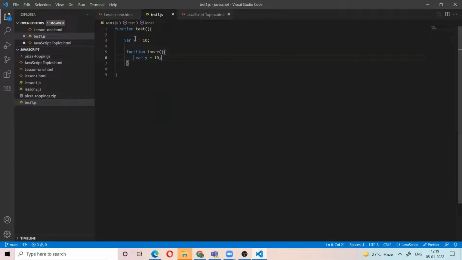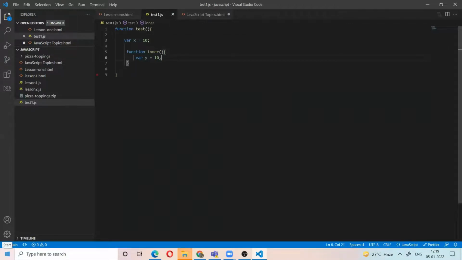Here the scope of the x is only this function, but not the inner function. Sorry. Here the scope of the y is only the inner function, but not the test function, the outer function. But you can use the outer function variable in the inner function.